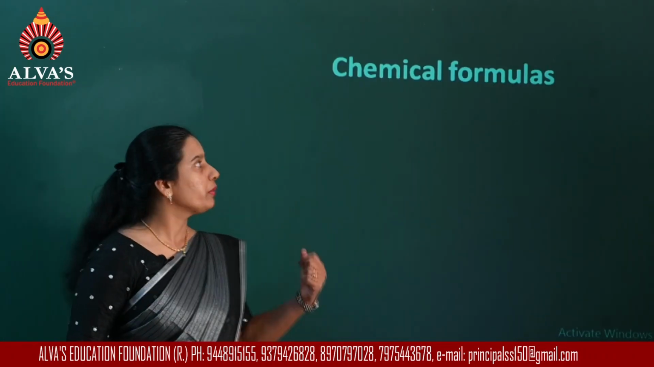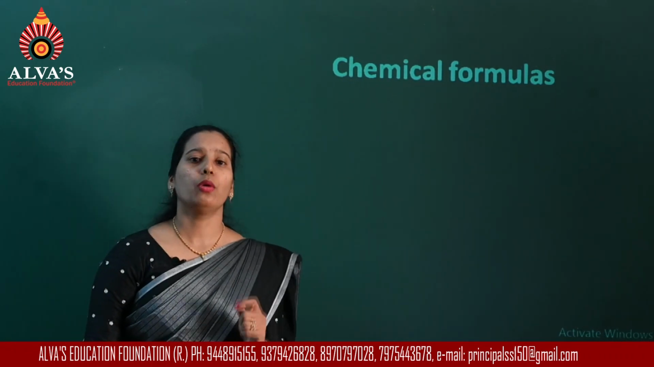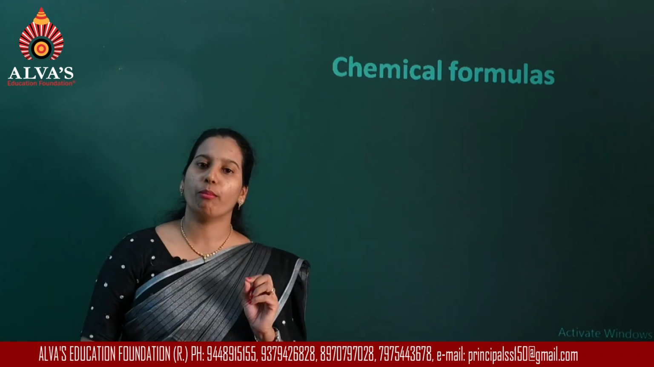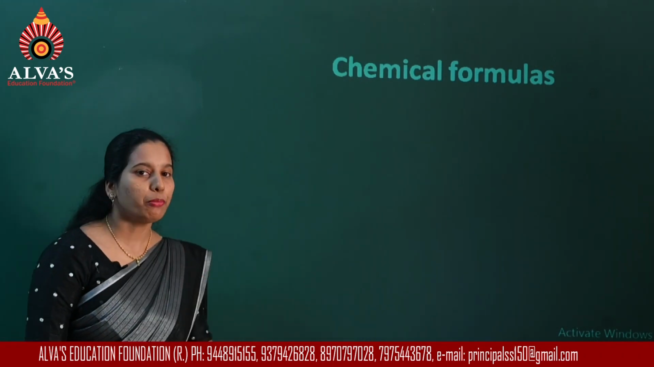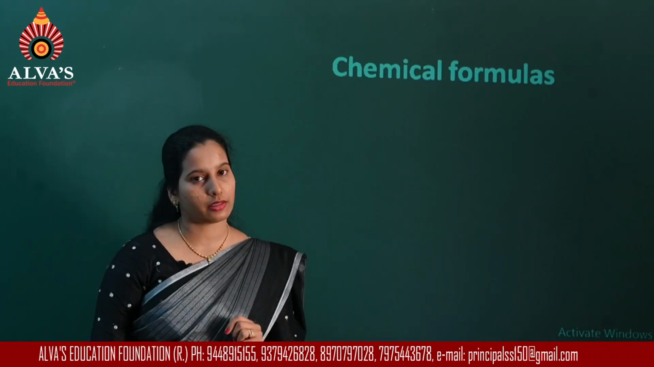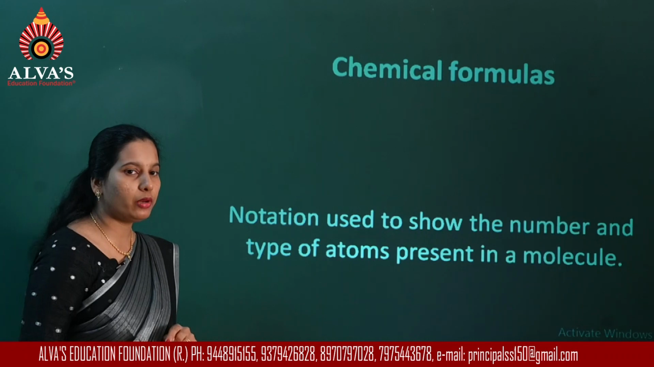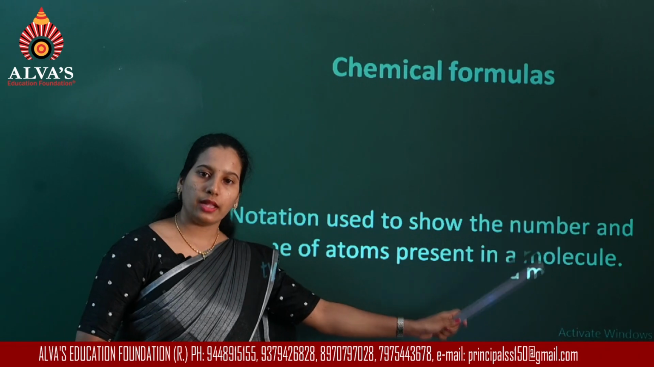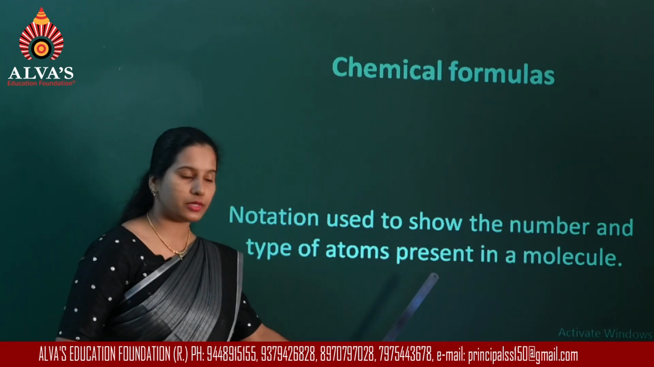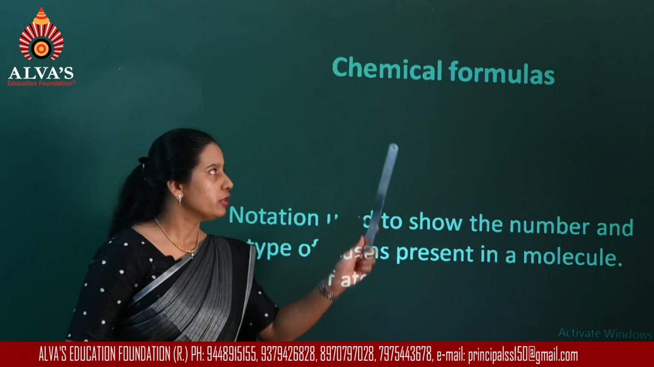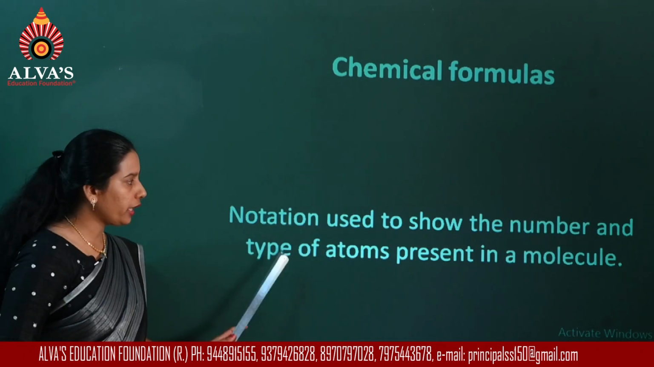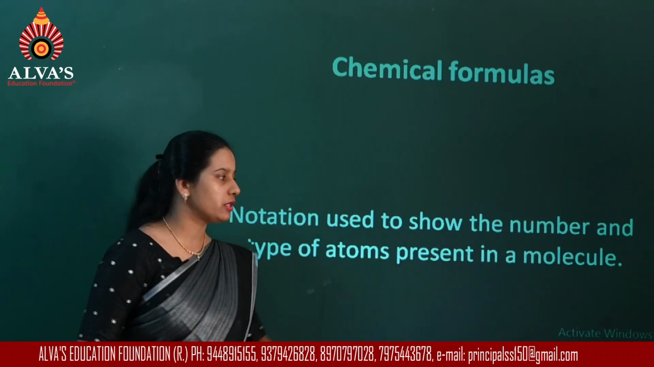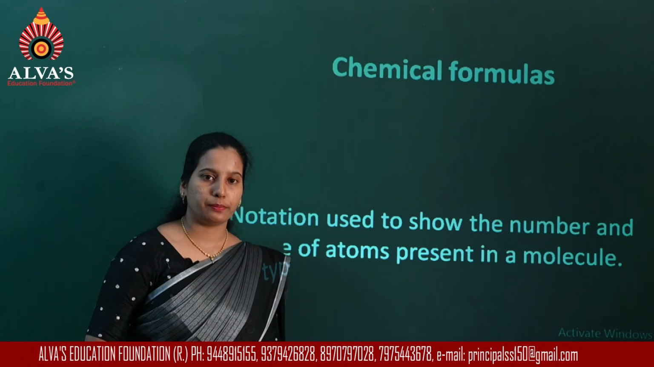Next, moving on to chemical formulas. Now, what are chemical formulas? While discussing the examples for molecules, I said the formula of the molecule is written like this. So, chemical formulas are nothing but notations used to show the number and type of atoms present in a molecule.